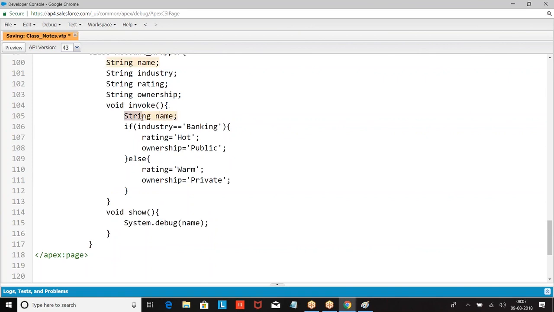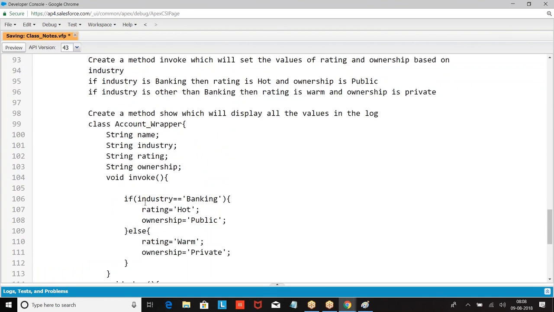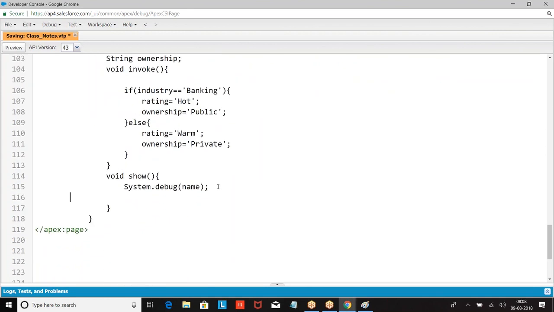This variable becomes local to this method. If you define it within the flower bracket, you can only use that variable within that flower bracket. If you define it outside, it can be used here or here. Like this we have defined.